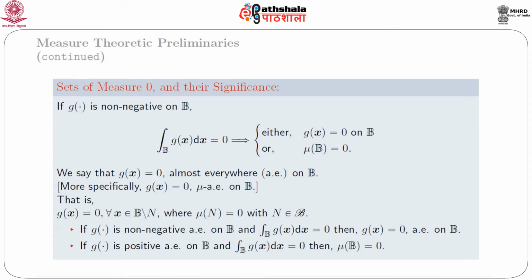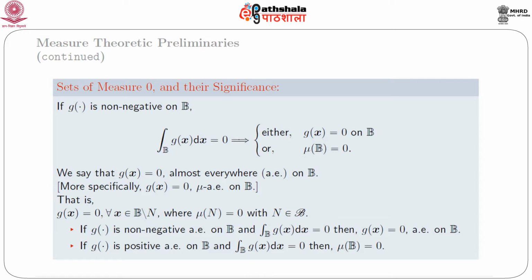Now, we get the idea of sets of measure 0 and their significance. If g is non-negative on B, then the integral of g(x) over B being equal to 0 means that either g(x) is equal to 0 on B or mu(B) is equal to 0.